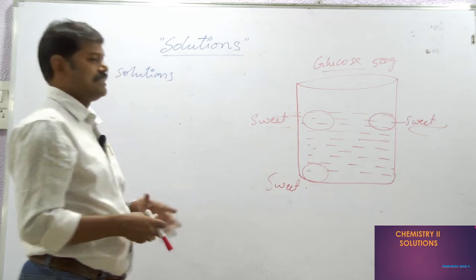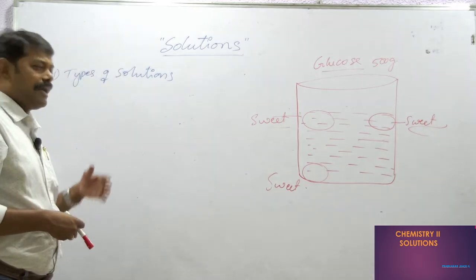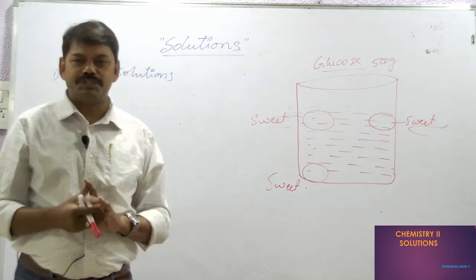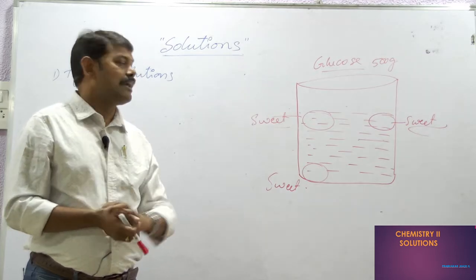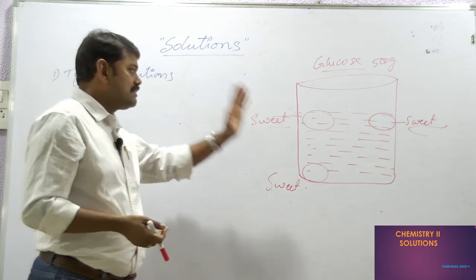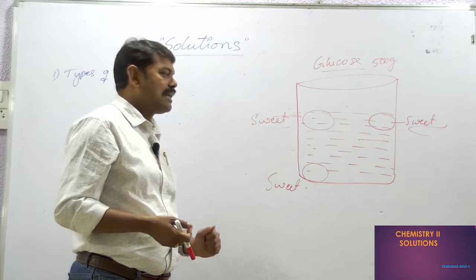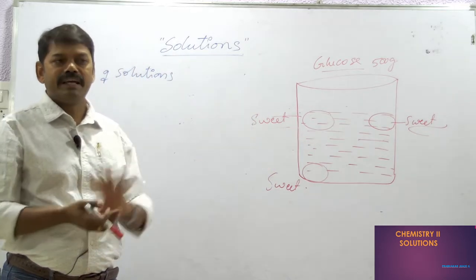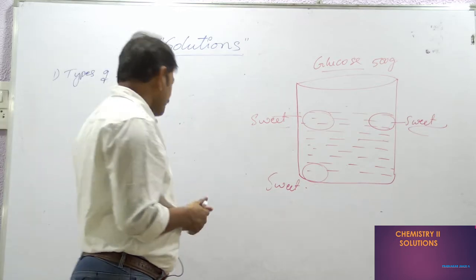According to our syllabus, IP intermediate syllabus or NCERT syllabus, we are mostly related to the binary solutions. Now, whatever example I have given comes under binary solution. In this, we have used only one component glucose, and another one is water, hence it is called binary solution.